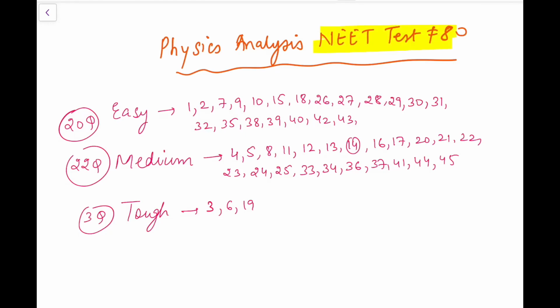Just solved this NEET test 80. This is about 1 a.m. right now, and here I am with the analysis of the physics paper. So it was not as tough as the previous one that we talked about. This one is slightly on the easier side, though some questions require some rigorous calculations. I can't say that the questions were not tough, but there were some that require some good calculations. That is what we can say.